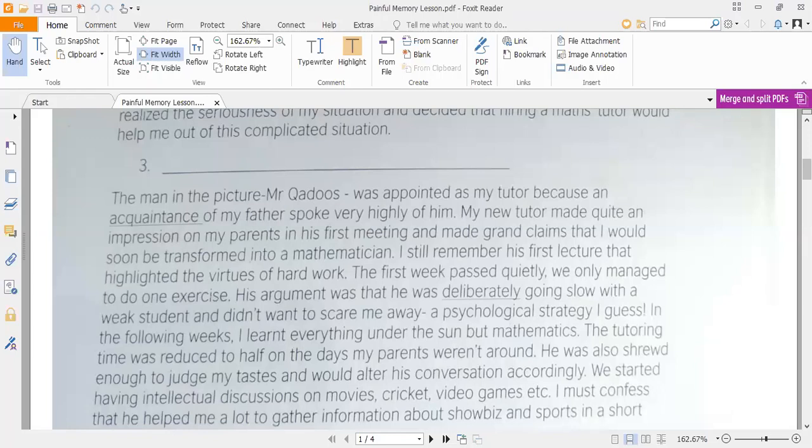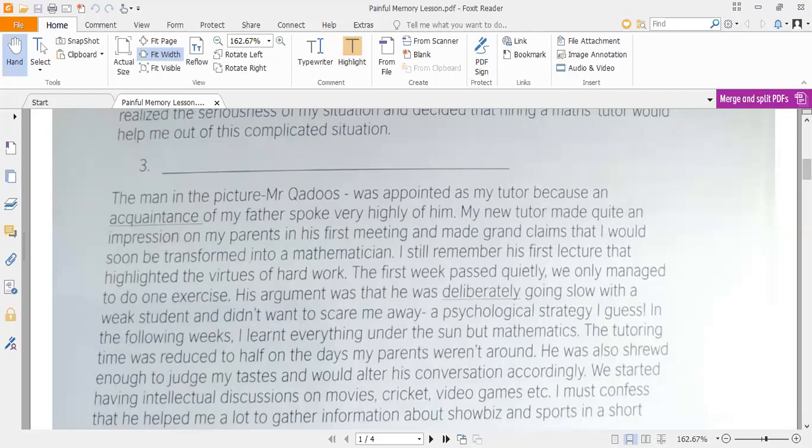My new tutor made quite an impression on my parents in his first meeting and made grand plans that I would soon be transformed into a mathematician. Now, on the very first day, Mr. Kudus, the mathematics tutor, gave the impression to the parents that they should not be worried now, and he is here in order to transform their son into a mathematician.